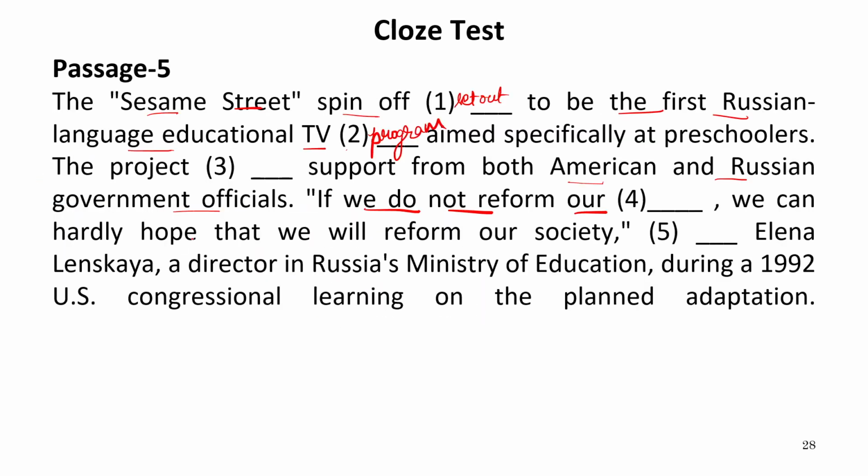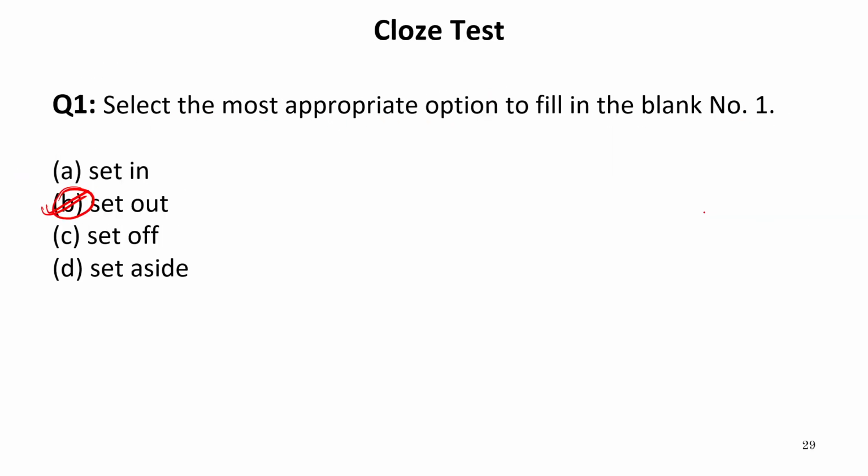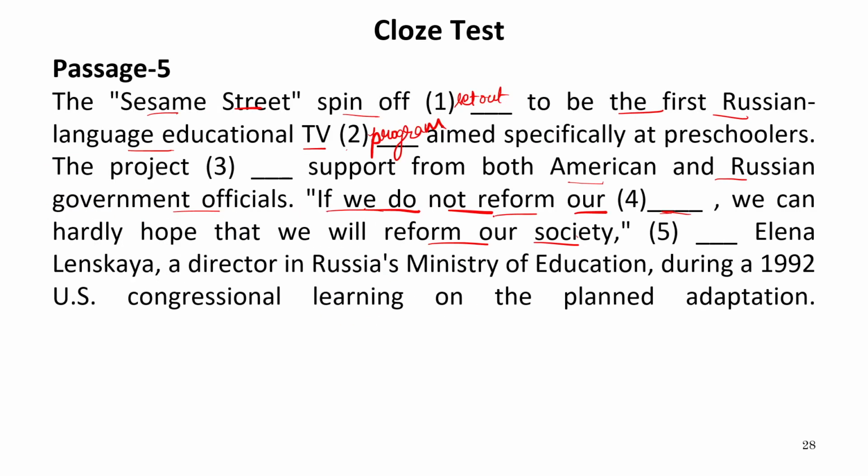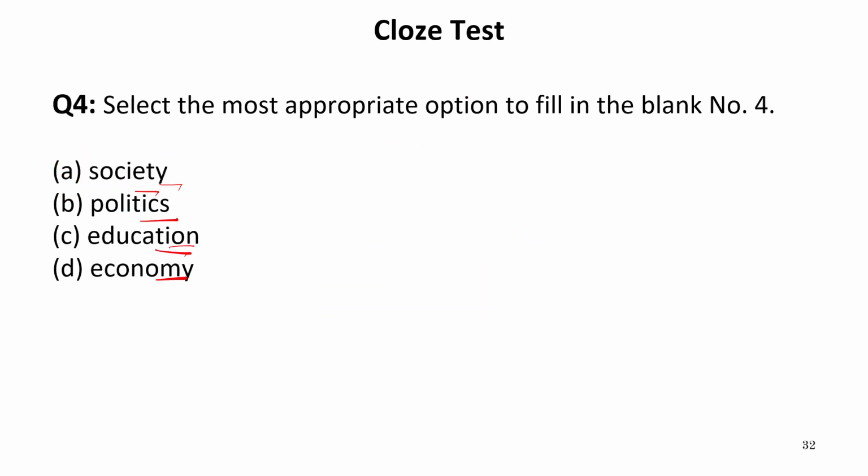But in the sentence given to us, we will reform our society. It means this is another part, so the first part is something else. So this should be, if we do not reform our dash, we can hardly hope that we will reform our society.